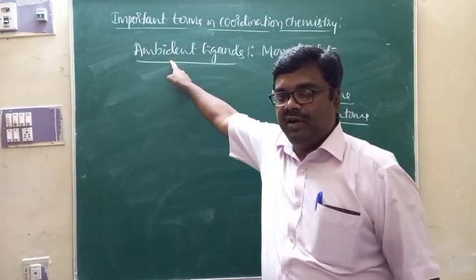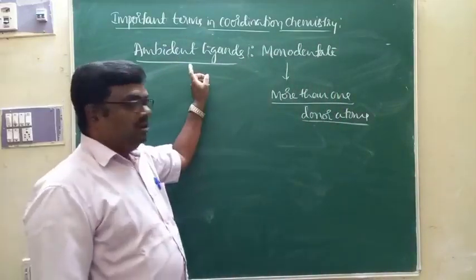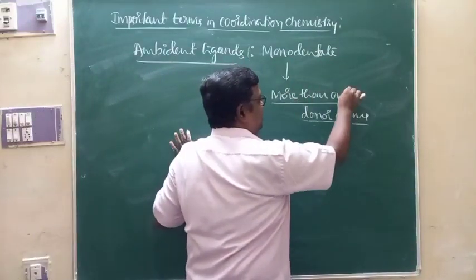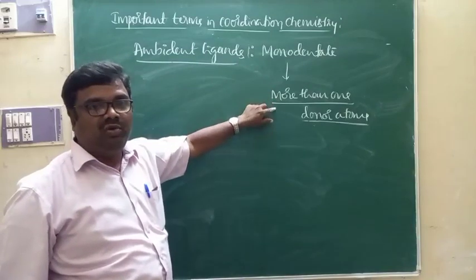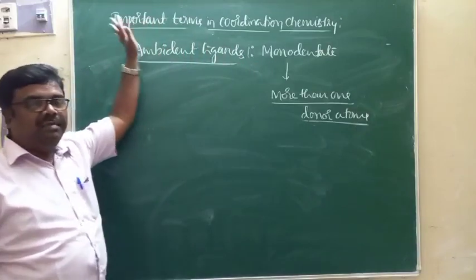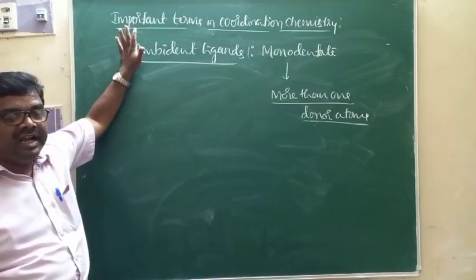So that is what we call ambident ligands.